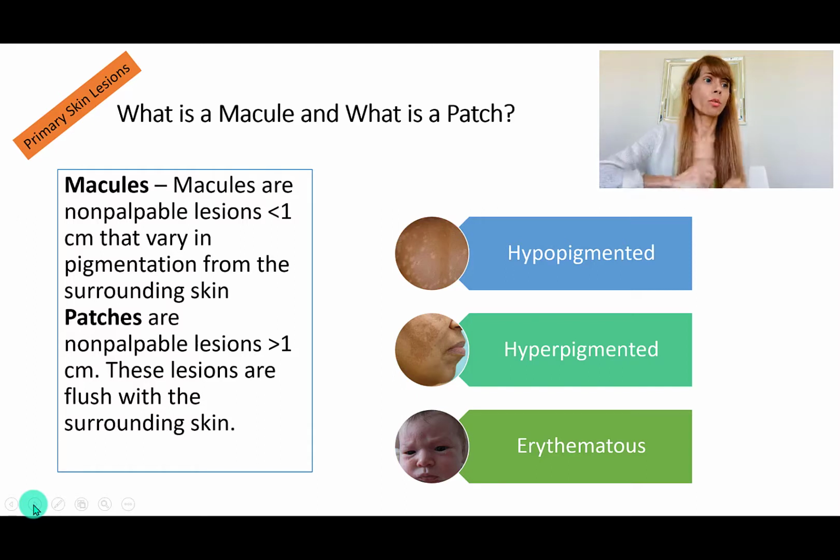So what is a macule? Macules are basically skin lesions that are different pigment from the surrounding skin. They are less than 1 centimeter and they are flat. So they can be hypopigmented, hyperpigmented, and erythematous.